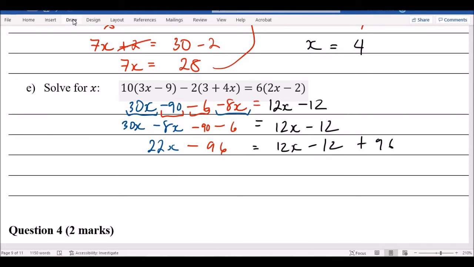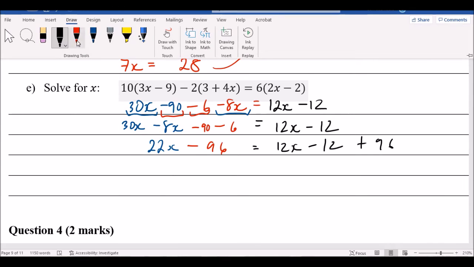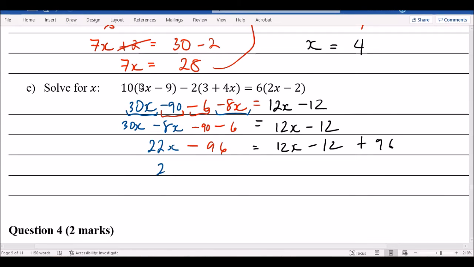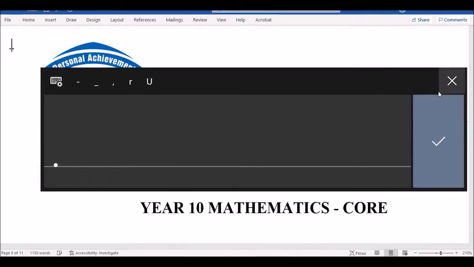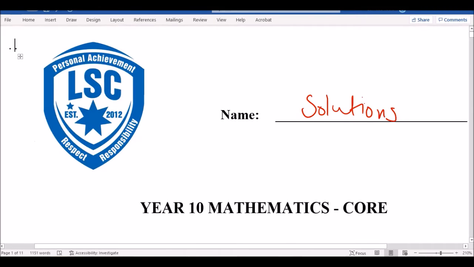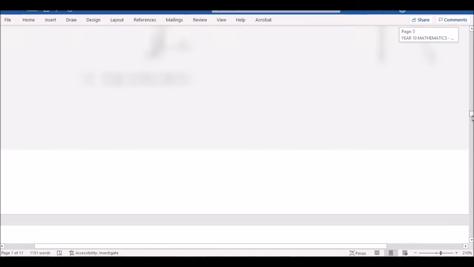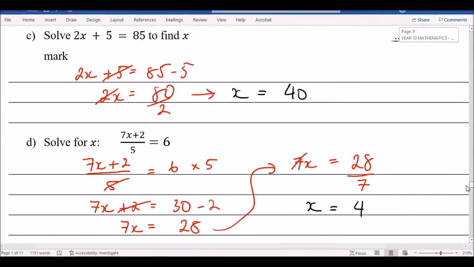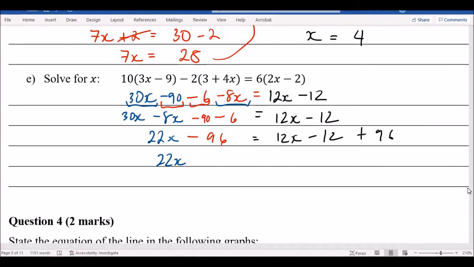Putting it all together, you get 22x minus 12x equals, okay, that 96 has been put here, so negative 12 plus 96.